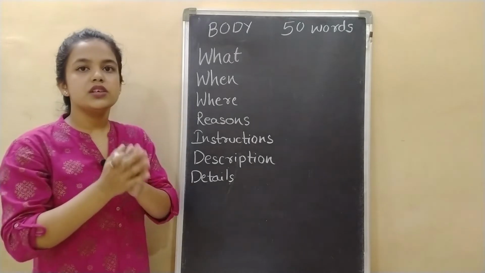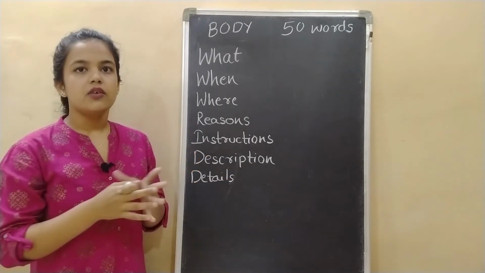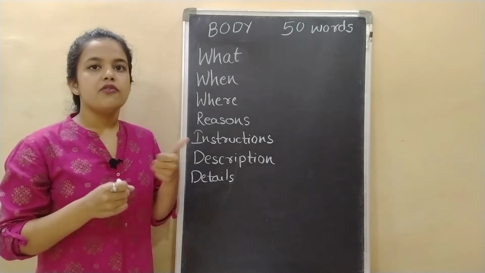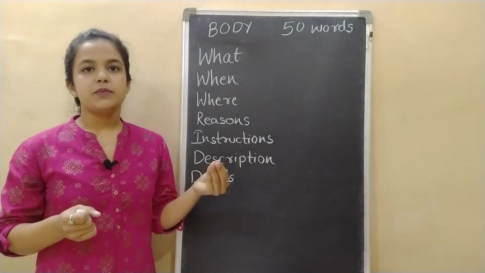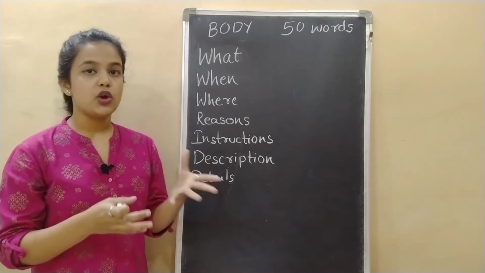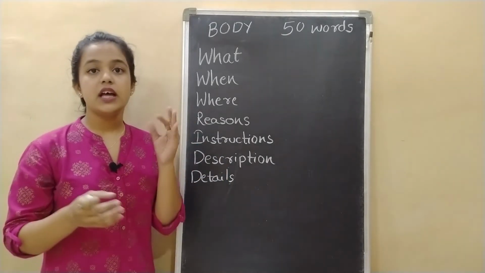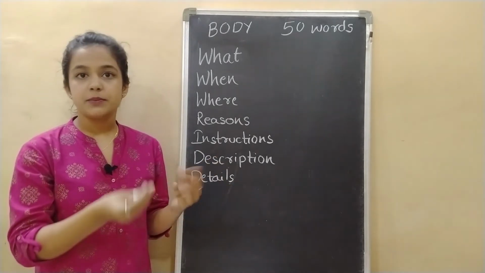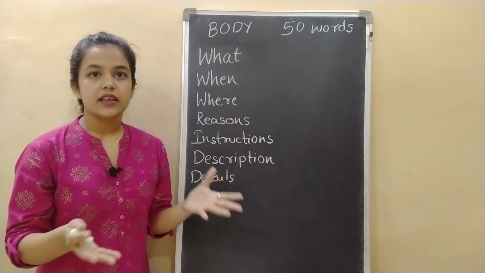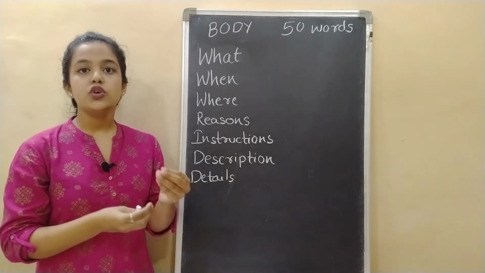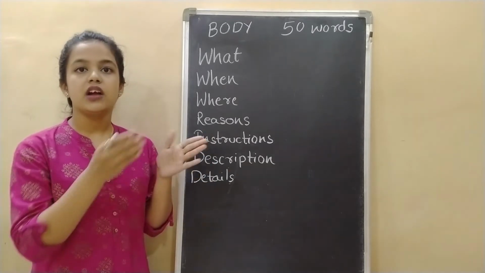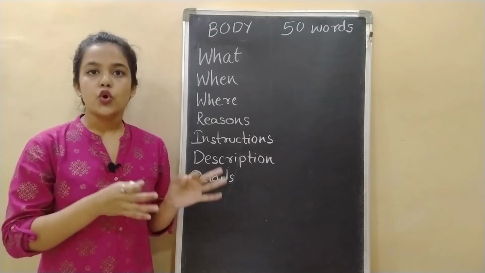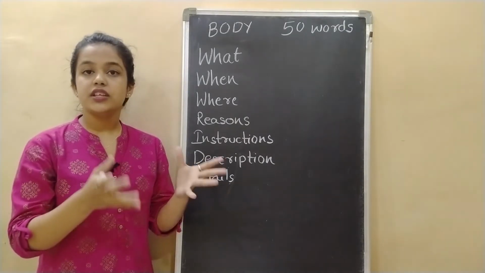But if the notice is a governmental notice, a warning or instruction, then you have to mention these two points as well. For example, the notice is about suspension of water supply for some hours, then you have to mention the reasons for the suspension of water supply. For example, if the reason is that the municipality is going to clean the water tank, then you have to mention the reason, and also you have to mention some instructions that the government will ask people to follow. For example, they will request you to store water, so you have to mention that in the notice.